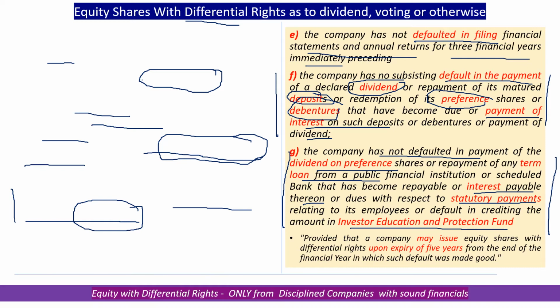And if at all a default is there under any of these heads, what the rules state is, these could be waived only after expiry of 5 years. For example, if a company defaults in the year 2006 till 2010 and it cannot issue differential rights as to dividend, because we have to await expiry of 5 years from the last default. And once 5 years are a clean period, then we can proceed to issue equity shares with differential rights.